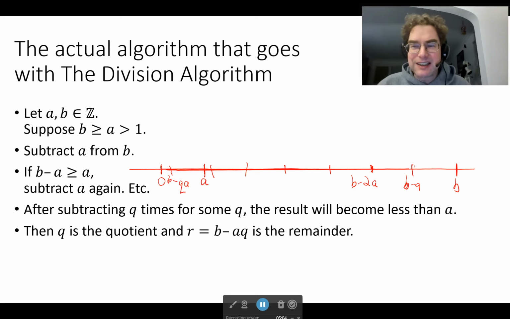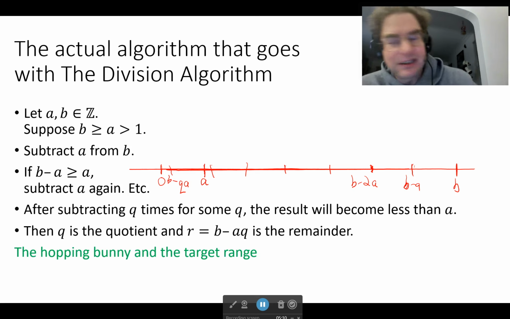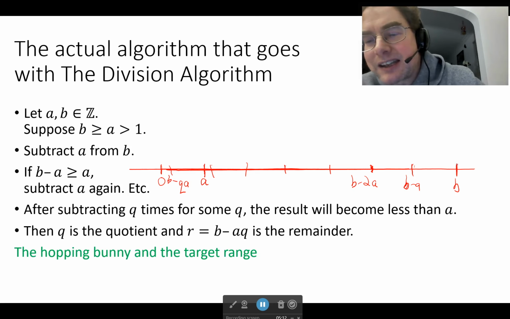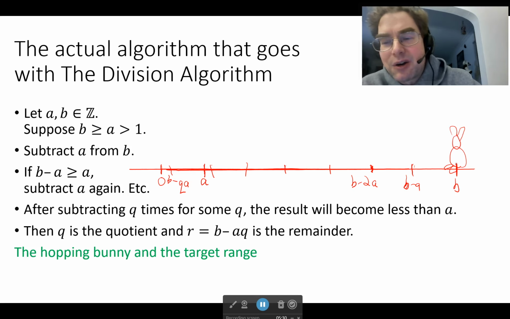Here's a way that I like to envision what's going on. Imagine that we've got a bunny, and the bunny starts at b. This particular bunny always hops with hops of length a. It's going to start hopping towards 0.